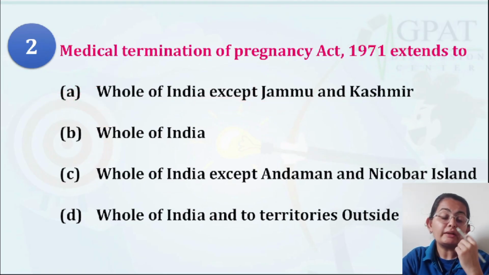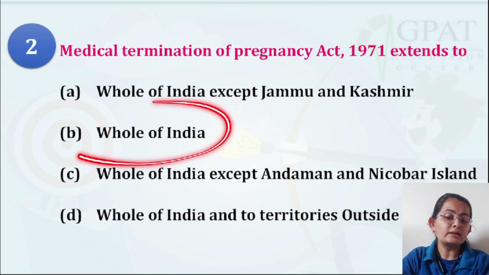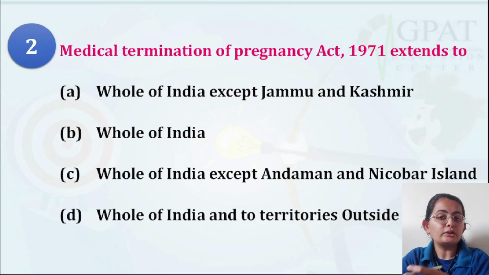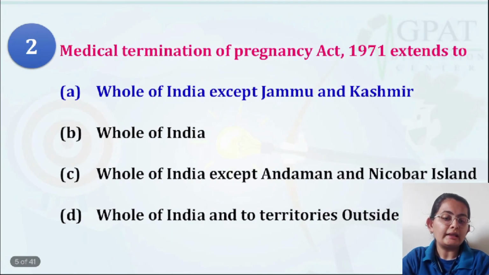If the question were asking whether the latest amendment extends to the whole of India or except Jammu and Kashmir, then you must tick option B. But for now, since it is asking about 1971, option A is correct, because the repeal of Article 370 happened recently, not in 1970. It is a matter of about 5 years. So option A is the correct answer. Do apply your mind when solving this kind of question.